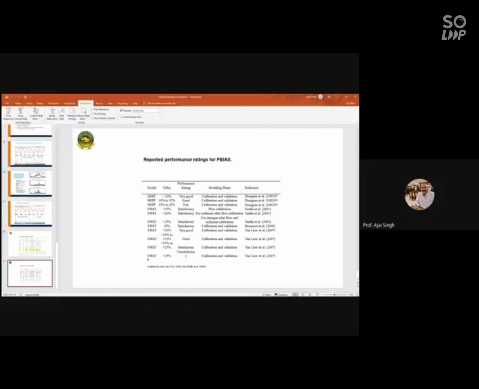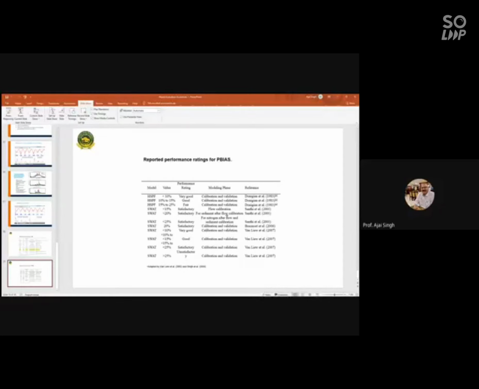Now this is in case of P bias. So for flow, less than 15%, and for sediment, the first we used to calibrate the stream flow, then we used to calibrate the sediment. We will not calibrate the sediment first. So first stream flow will be fine-tuned, then only you will go for sediment, and then the nutrients.